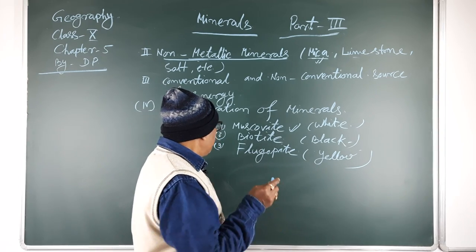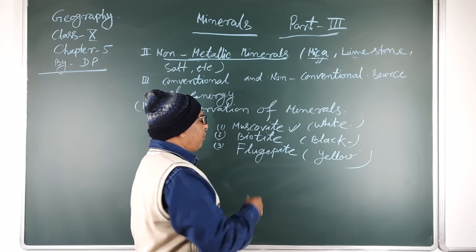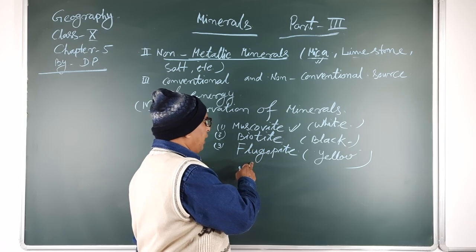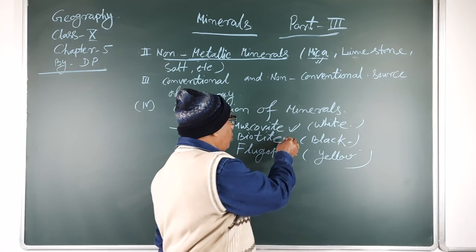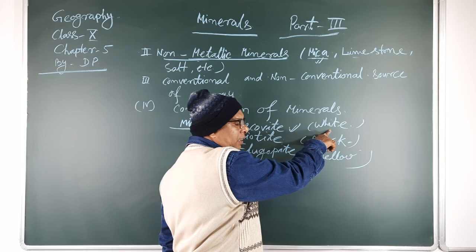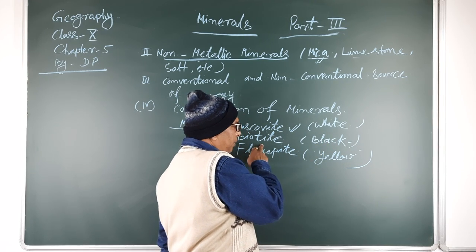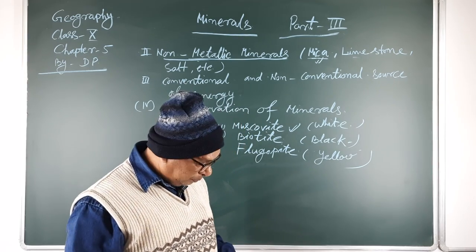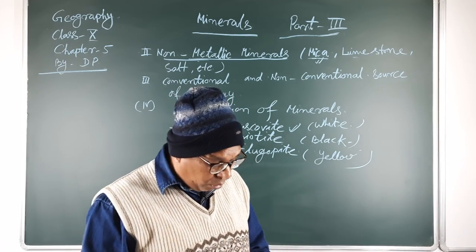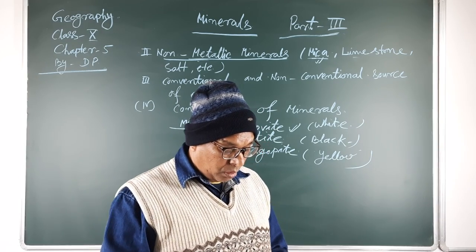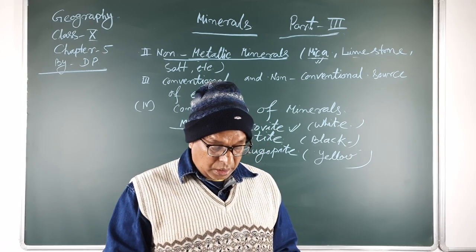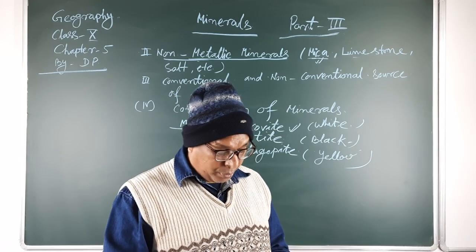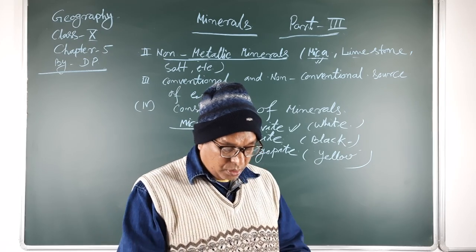There are three types of mica found in our country: muscovite, biotite, and phlogopite. Muscovite mica is found in white color, biotite mica in black color, and phlogopite mica in yellow color. Mica is also a bad conductor of heat and electricity. It is also used in lubricants and the paint industries.